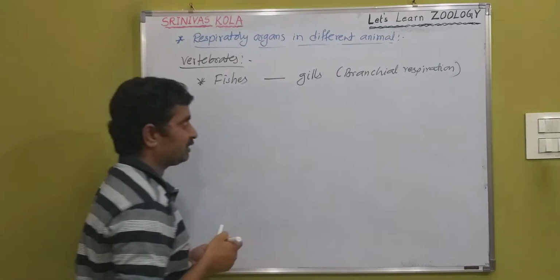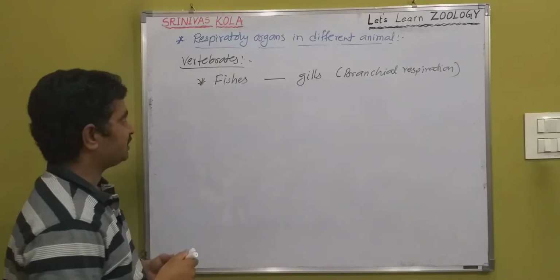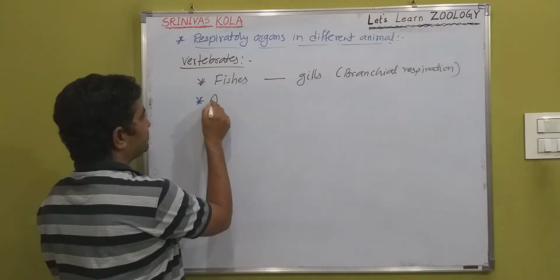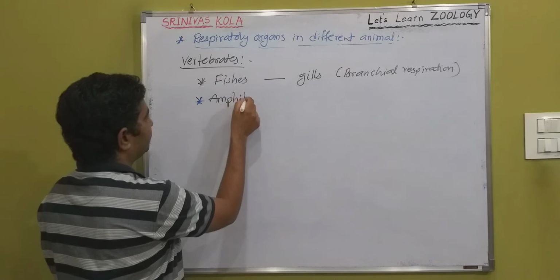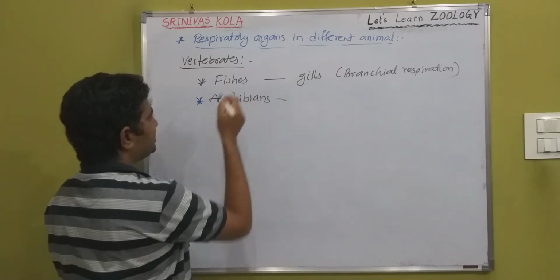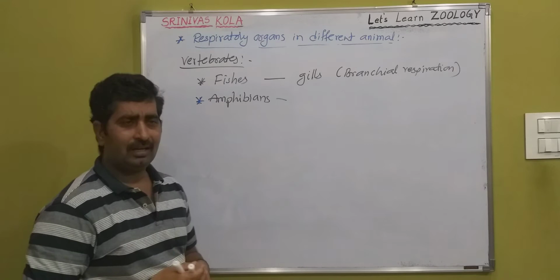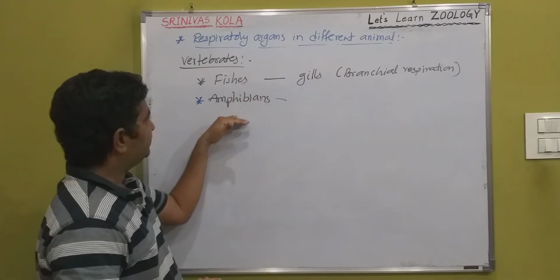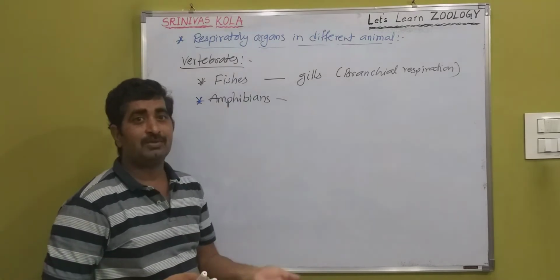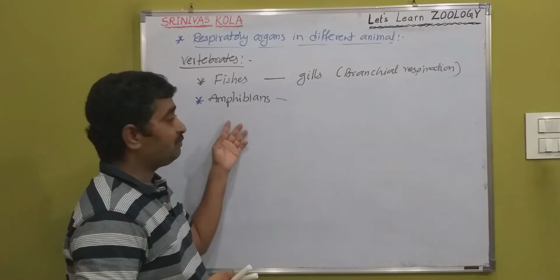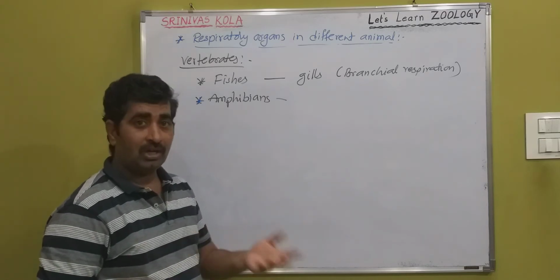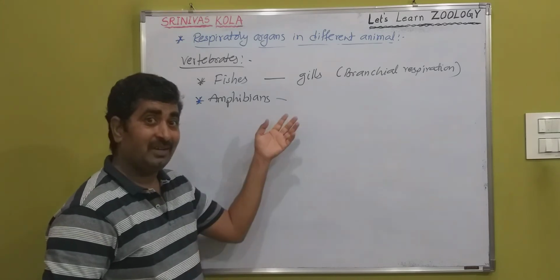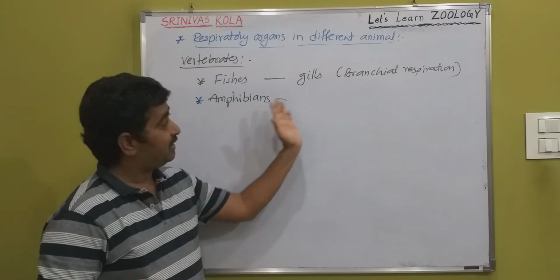Then next, amphibians. Fishes live completely in the water, that's why they are completely aquatic animals. But the amphibians are the first to try coming out of the water, and they live in both habitats, in water and on land. That's why different types of respiratory modes are there.